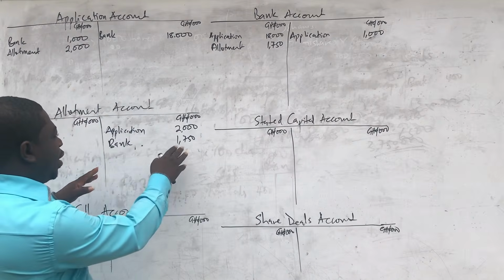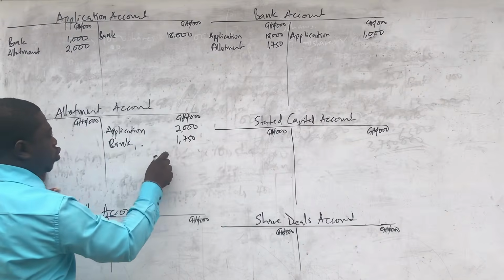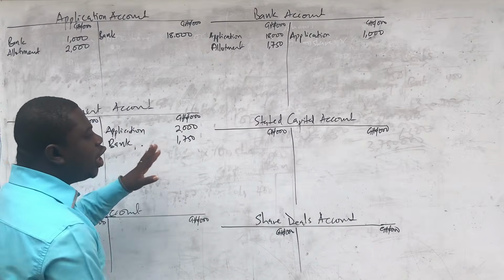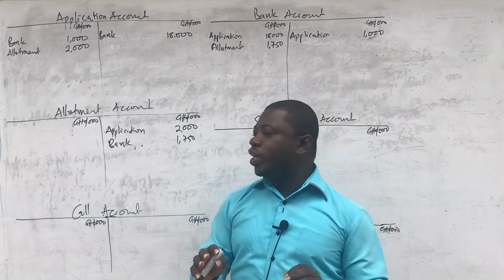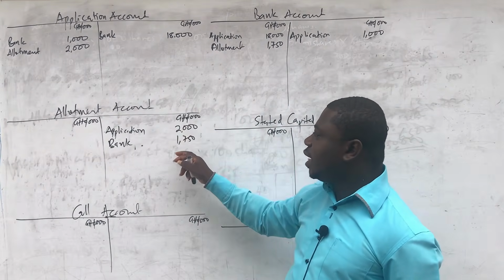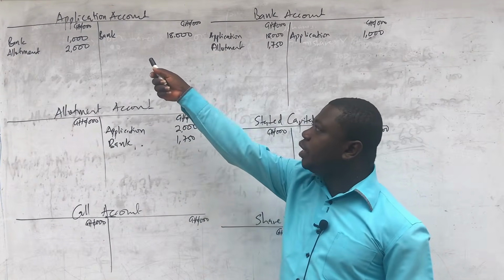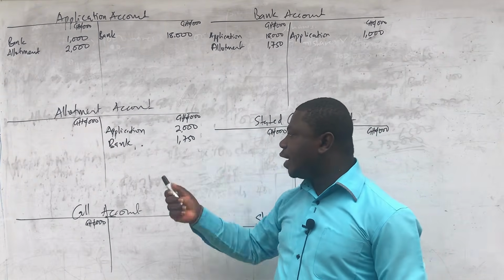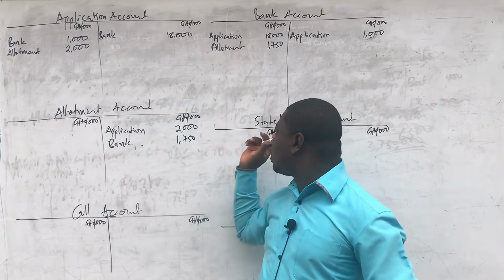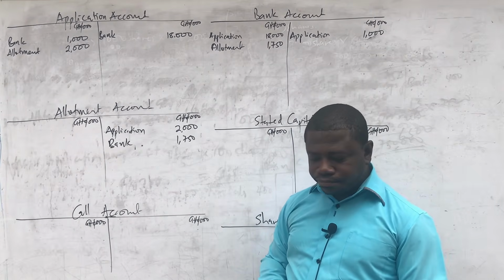So when we are transferring the money from allotment to stated capital, you will see that we will now sum up these two and transfer, and it's going to sum up to the total of 3.750 million, which is supposed to come to stated capital. So yes, we are still going to get the same amount to transfer to stated capital, but they are coming from different sources. That is the only trick with the oversubscription. That part will be transferred from application, and then we are going to only receive the difference through the bank, and then we are going to transfer the total to stated capital at the end. So that is how it's going to be done.